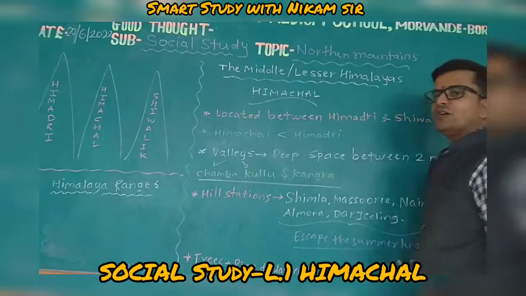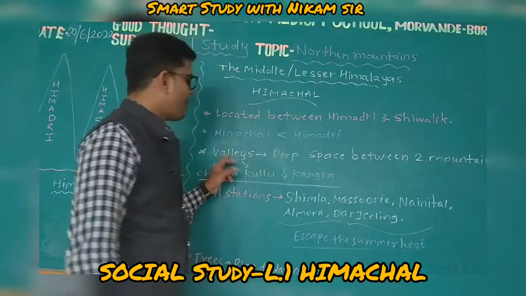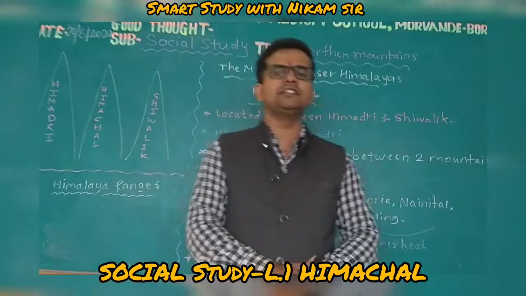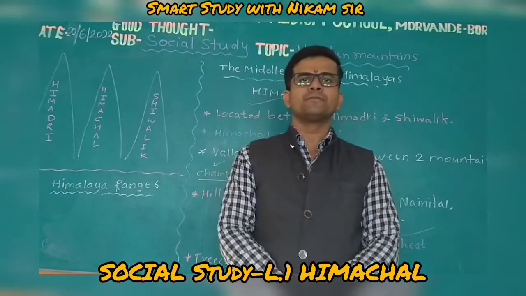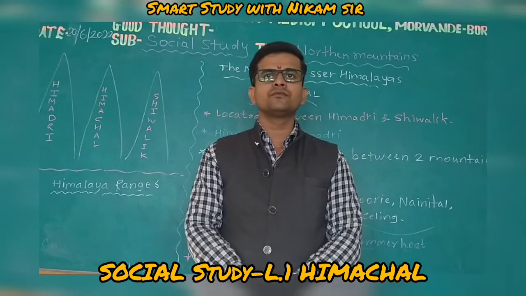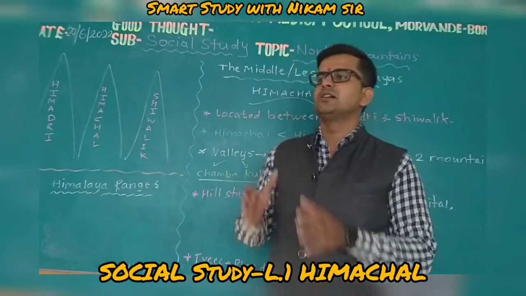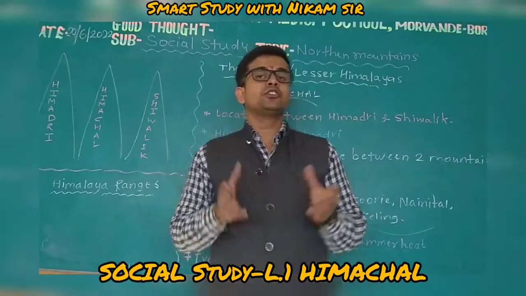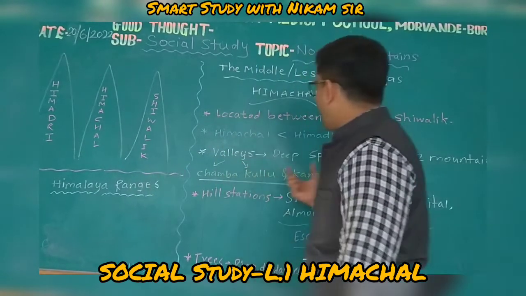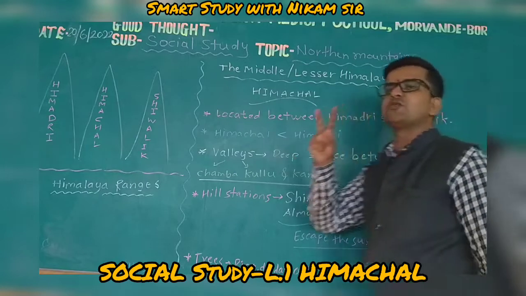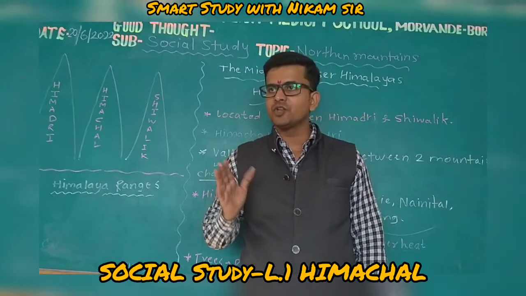And the next important point, one of the greatest points, is the valleys. Do you know the meaning of valley? Yes, beta, you tell me. Valleys are in mountains. The gap between them is called a valley. Okay, as per his knowledge, he is telling the gap between two mountains. It is correct. Here I am mentioning that the deep space between two mountains is called a valley. Am I correct? Yes. Is there any problem? No.